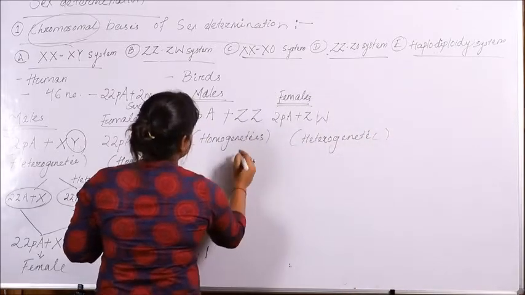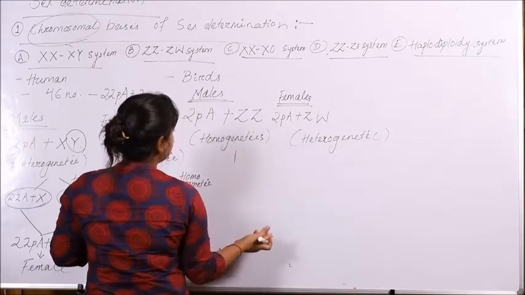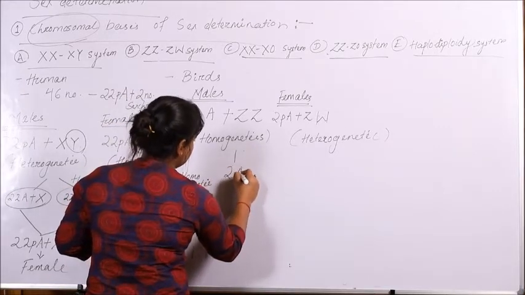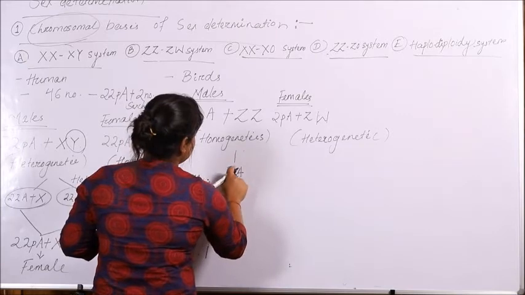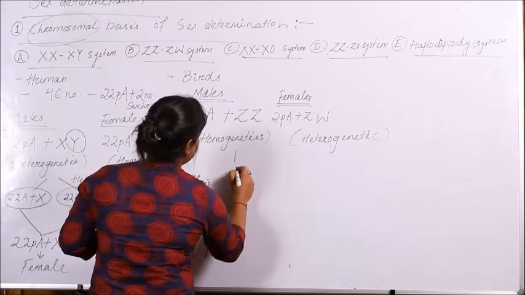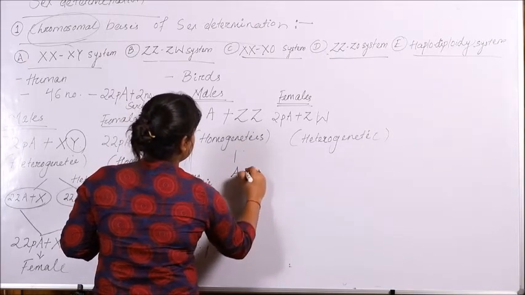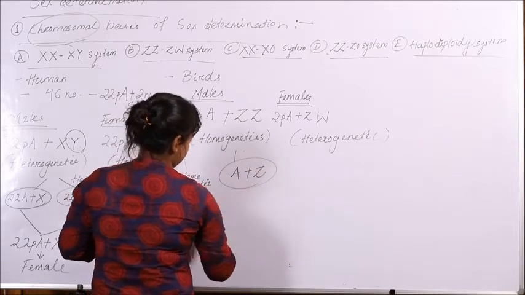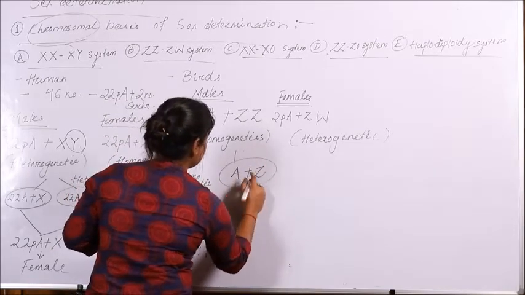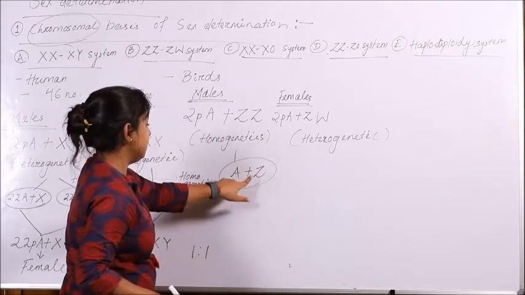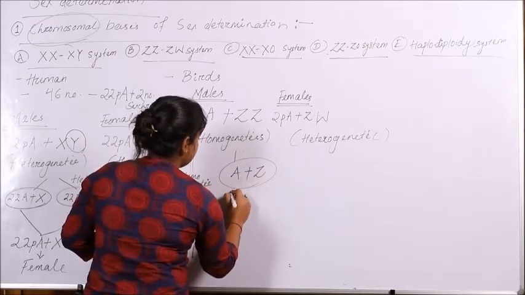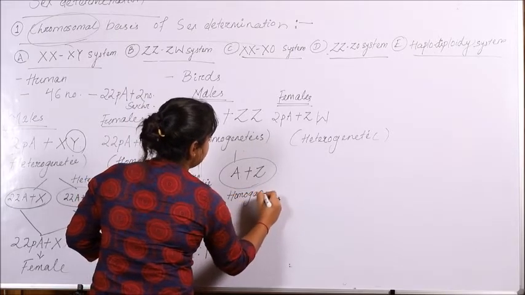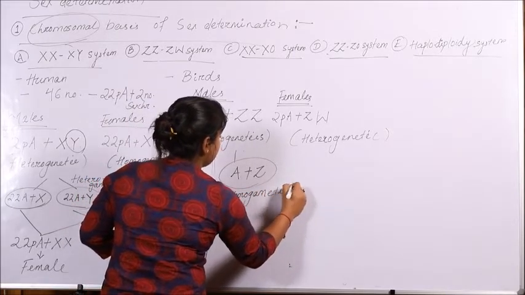So during the process of gamete formation, the male will give rise to a single type of gamete containing a single set of autosomes plus a Z sex chromosome, that is A plus Z. So hence they are known as homogametic, producing a single type of gamete.